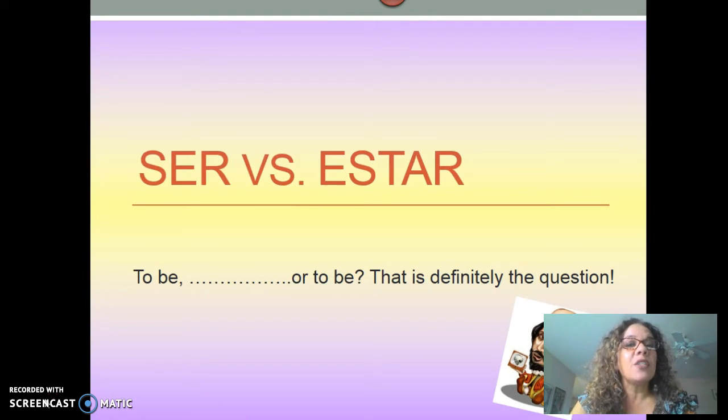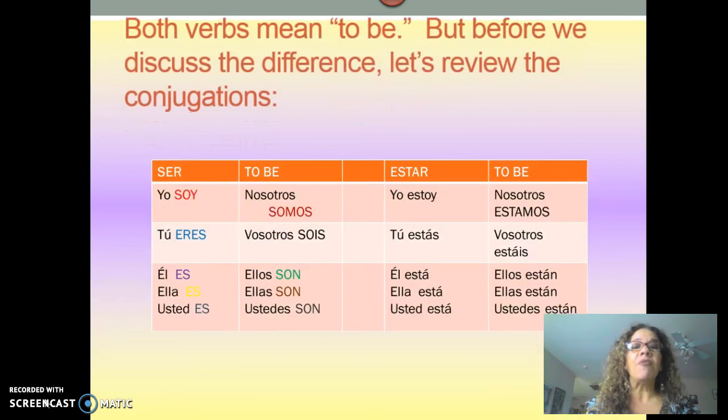Now, in Spanish, for the verb to be, we have two options. We have ser versus estar. So now let's go ahead and talk a little bit more about it. First, let's establish that they both mean to be, but let's review the conjugations, because sometimes if I say there's different conjugations or different forms, again,